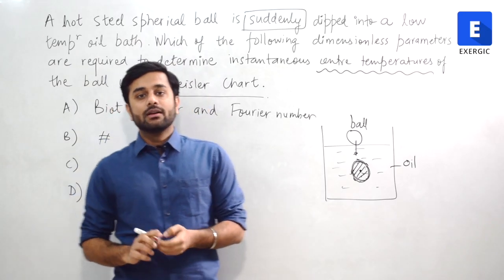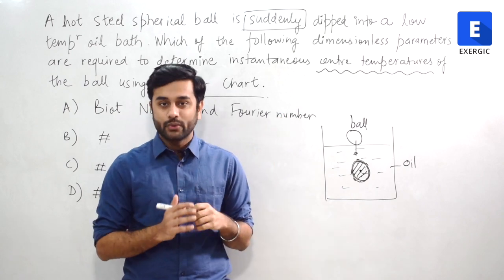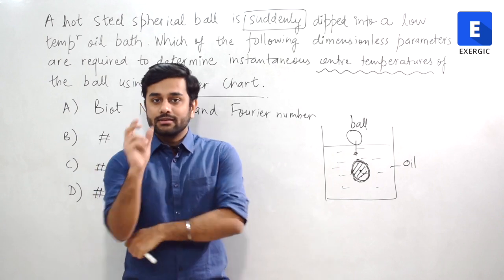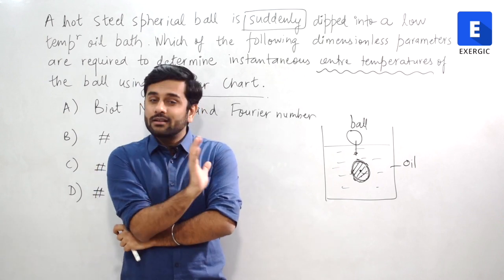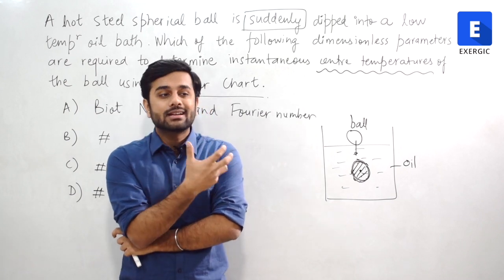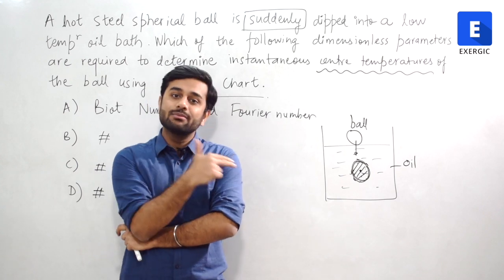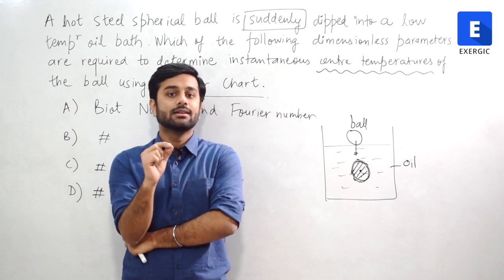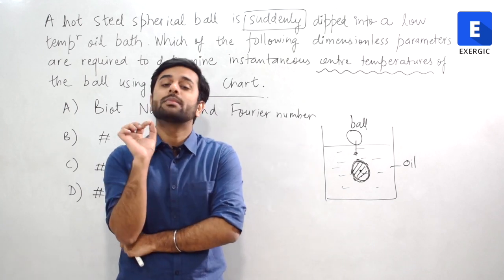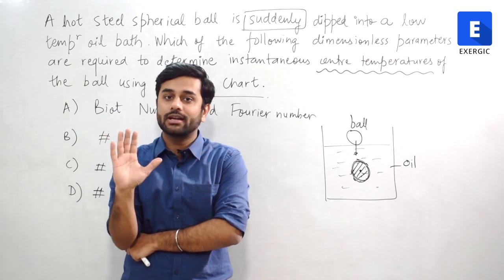But suppose you did not know about the Heisler chart, you could still easily answer this question. Very clearly, there is a spherical ball which is dipped in an oil bath. You will at least consider whether you should apply lumped analysis or not. In both cases, whether you apply lumped analysis or not, Biot number calculation is a must. So the Biot number is going to be there. You should not have any confusion in that.